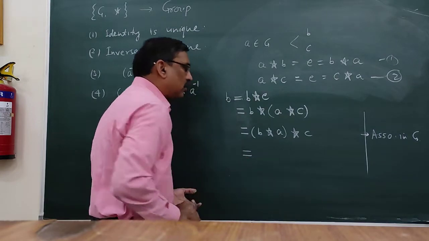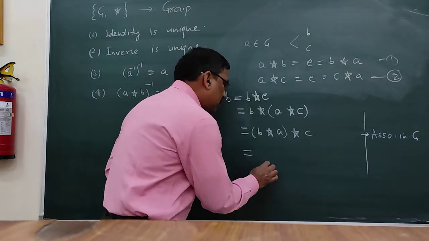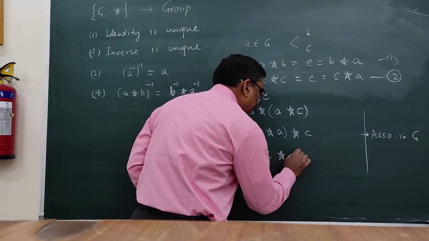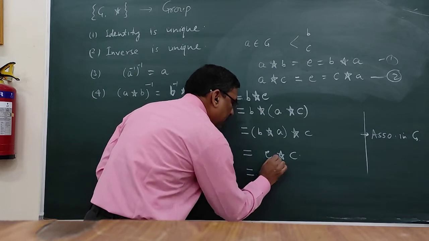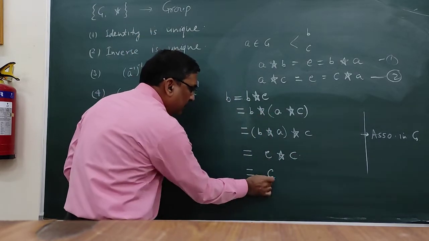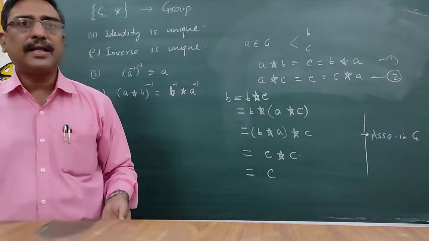So this is equal to (b * a) * c. From here, b * a is equal to e, and e * c is equal to c. So here we prove that b is equal to c, meaning b and c are not different but they are the same.